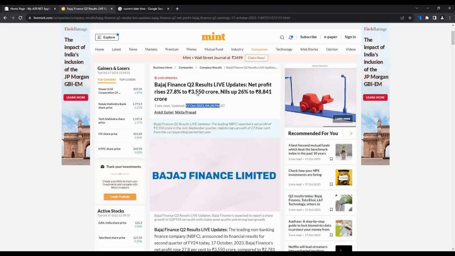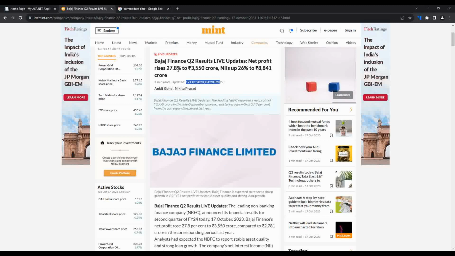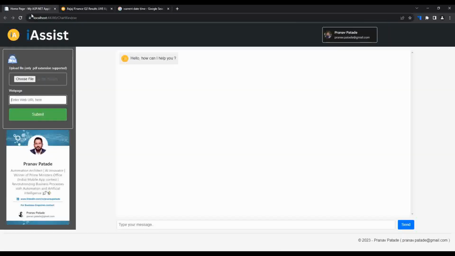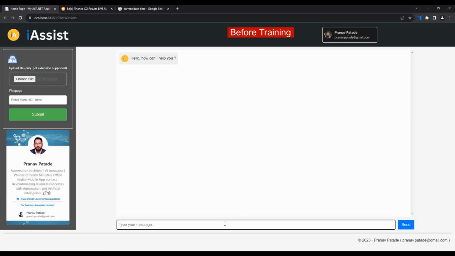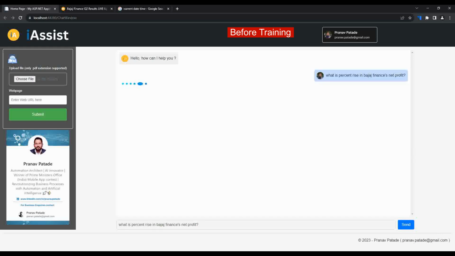So there is no possibility that I have pre-trained this bot on that, and we'll cover that as well, just to clear any doubts and see how the bot performs before the training, based on the queries that I ask on this particular news article, and see what the results are. We'll compare the results before and after the training. So the first question would be, what is the percent rise in Bajaj Finance net profit?